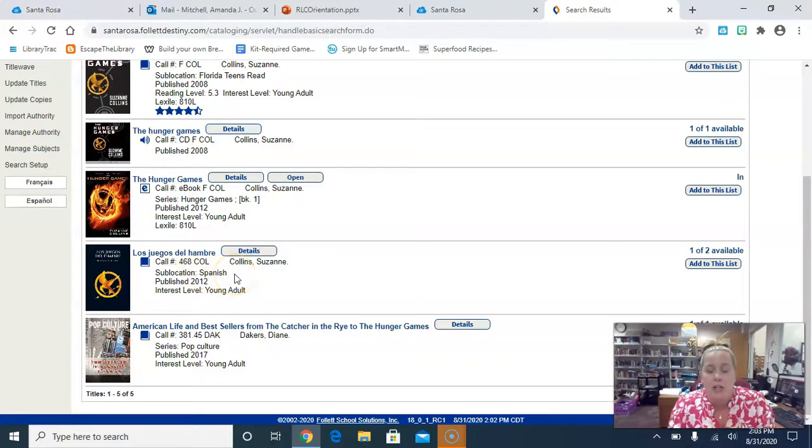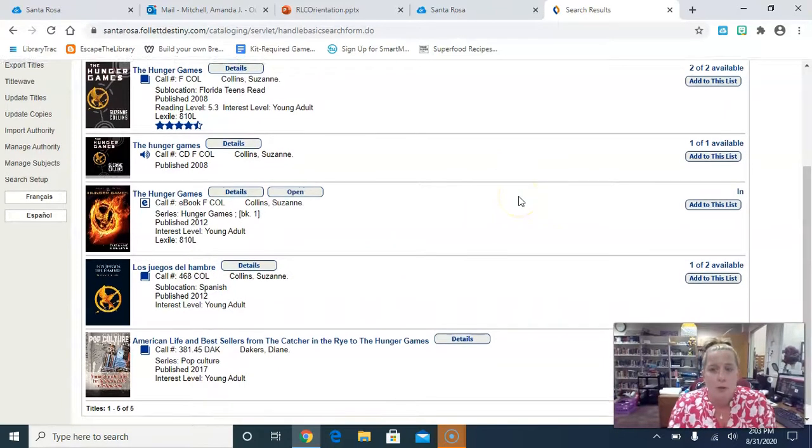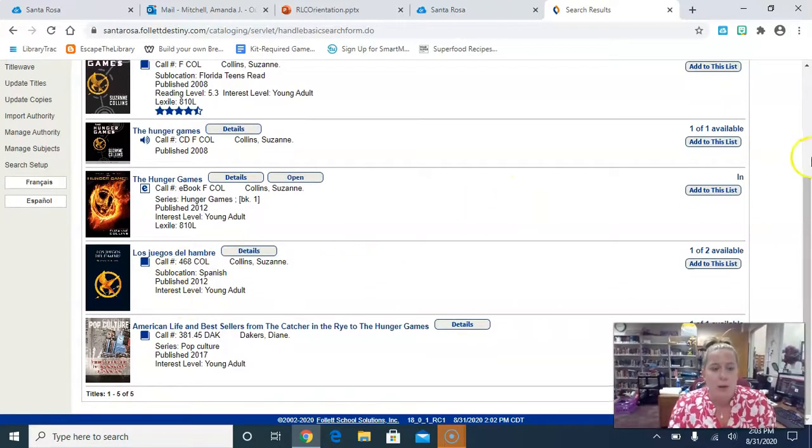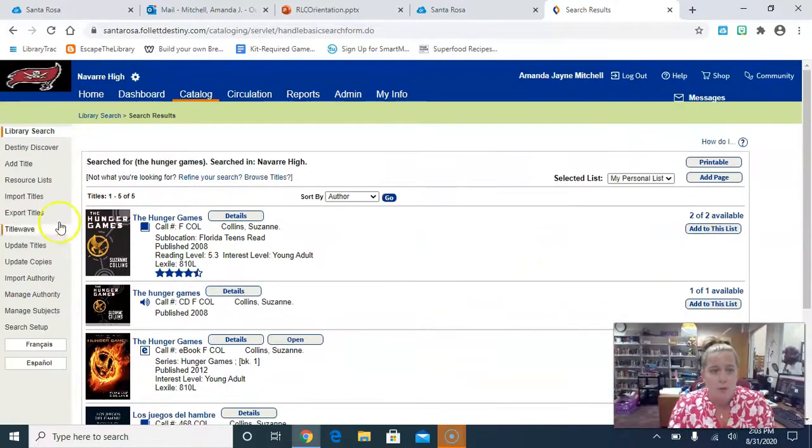So there's actually a shelving unit that has the majority of the books that we have that are written in Spanish available for you. So that is the type of information you want to look for when you look up a book. You can see that we would have 2 copies of that in our collection, but only one is available, which means the other one is checked out. So that's what you need to know for this.